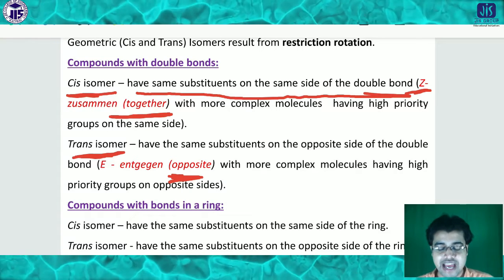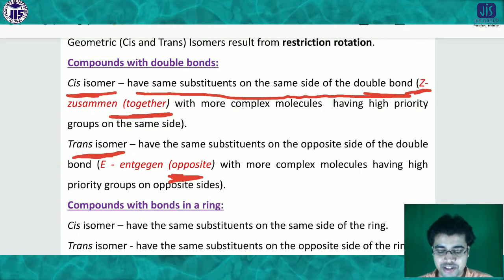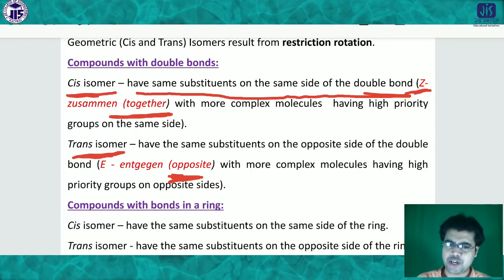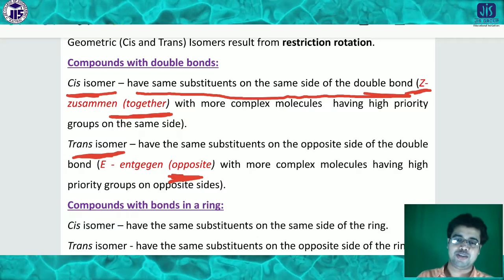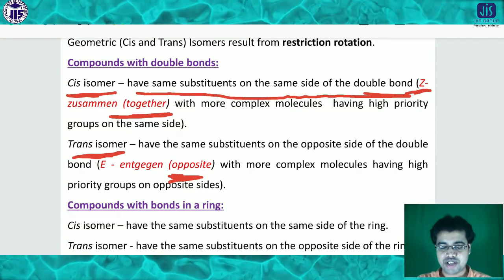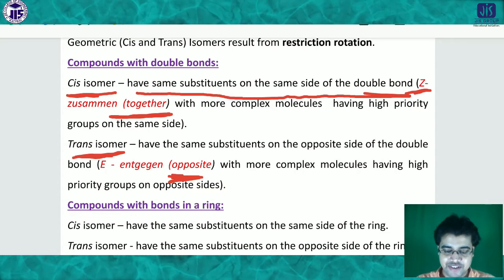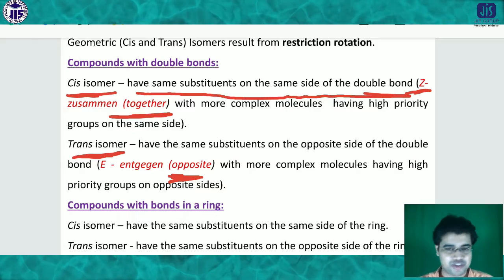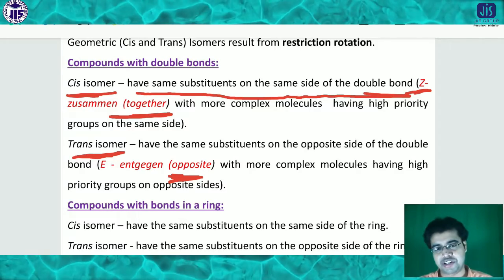So Z and E, there are two different kinds of things coming. Just keep in mind, I will give you examples to understand properly, don't worry. But first of all, try to understand cis corresponding to Z and trans corresponding to E. These two things should be clear to you. Then I will tell you what the difference is between cis and trans.